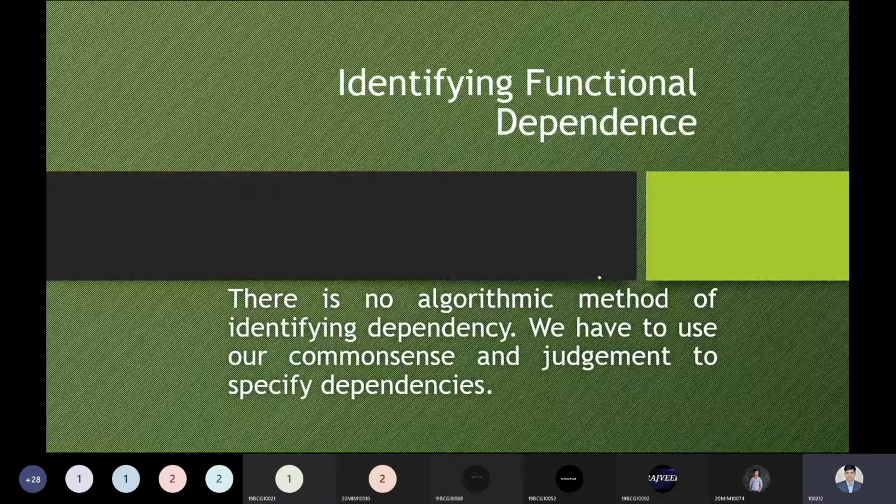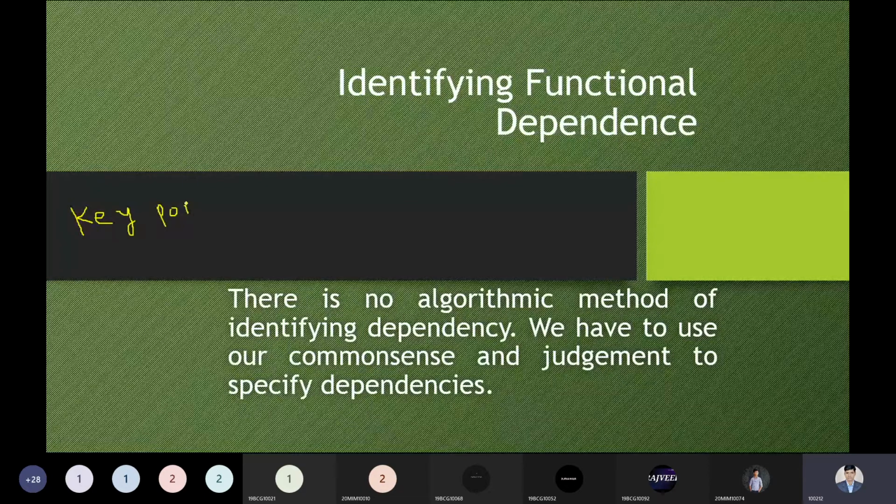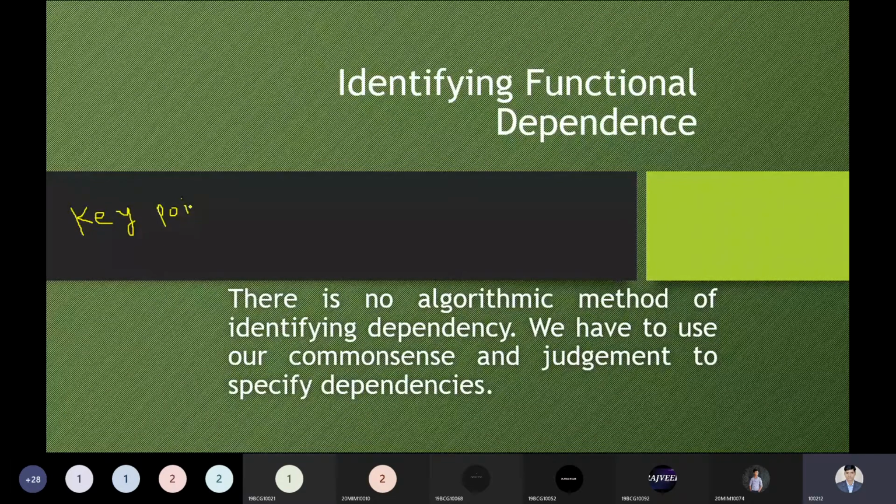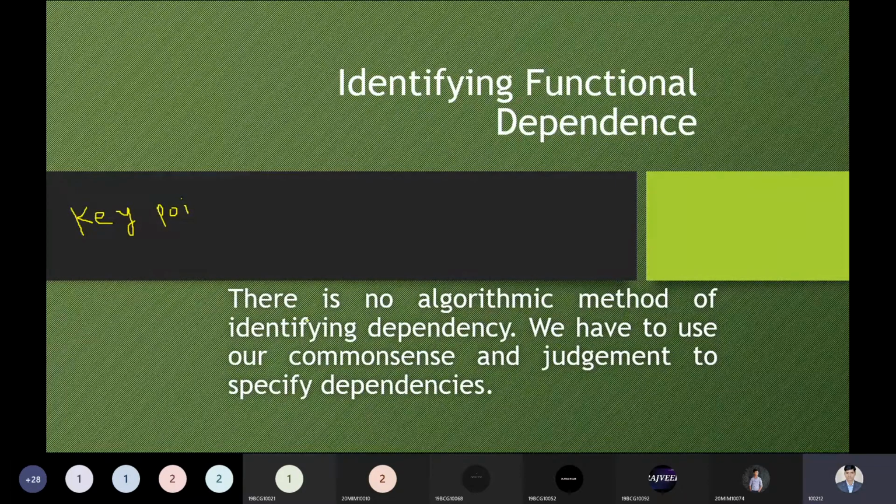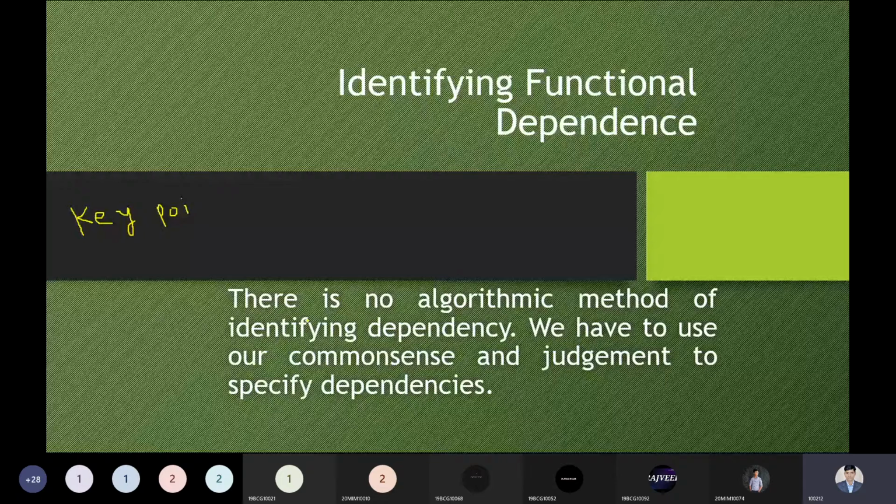We have to use our common sense and judgment to specify the functional dependency. It means there are no specific rules and no specific algorithm available, but we have to take care of the fundamental rules and fundamental steps properly. Please keep in mind there are no algorithmic steps in this.